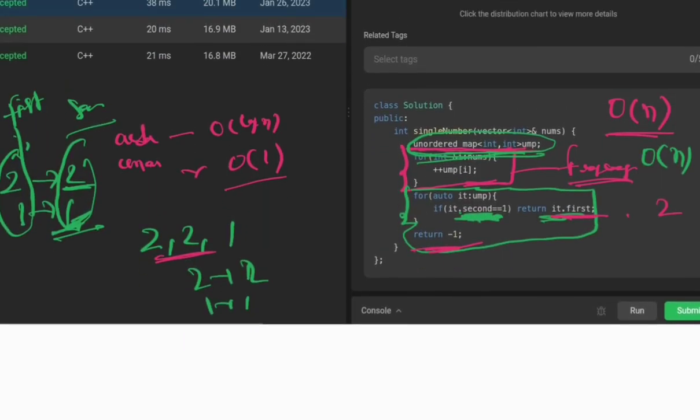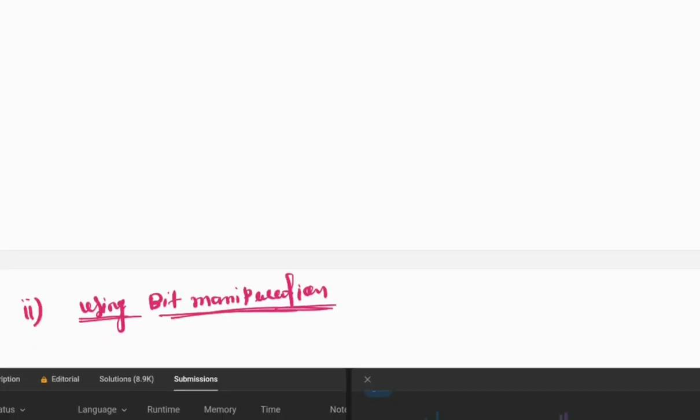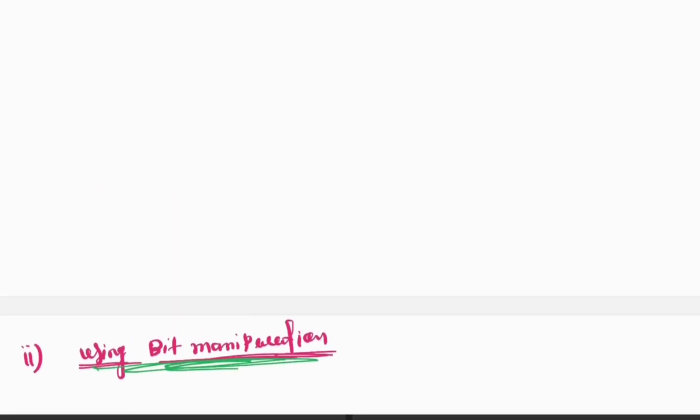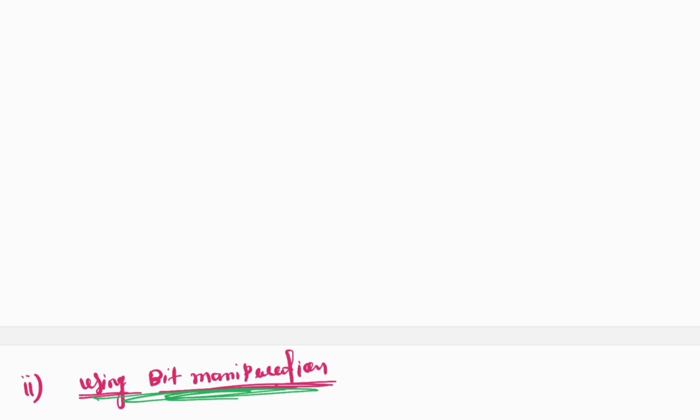So we are not going to implement this logic. Now we can move on to bit masking, or we can say bit manipulation. So what is bit manipulation? Bit manipulation uses operators like the XOR operator, AND operator and OR operator. Here we are going to take the XOR operator. So what is the XOR operator?